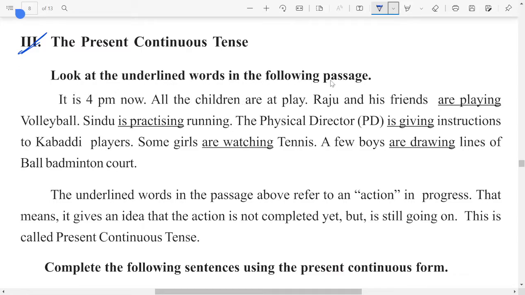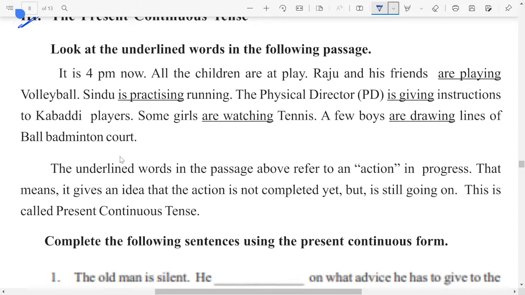Look at the underlined words in the following passage. It is 4 p.m. now. All the children are at play. Raju and his friends are playing volleyball. Sindhu is practicing running. The physical director is giving instructions to Kabaddi players. Some girls are watching tennis. A few boys are drawing lines of the ball badminton court.